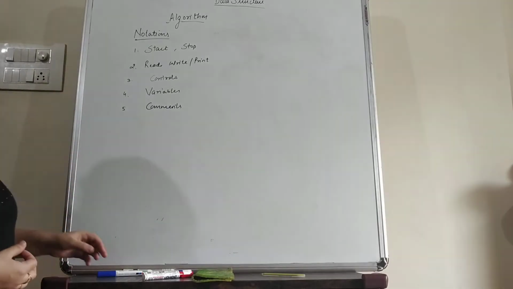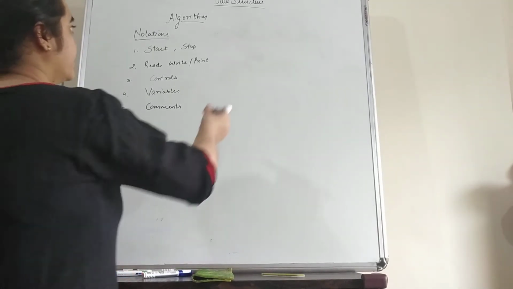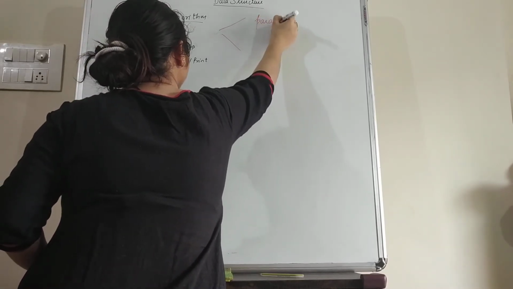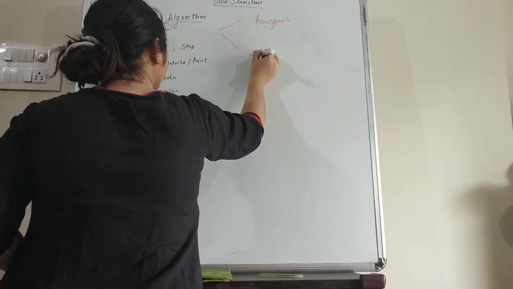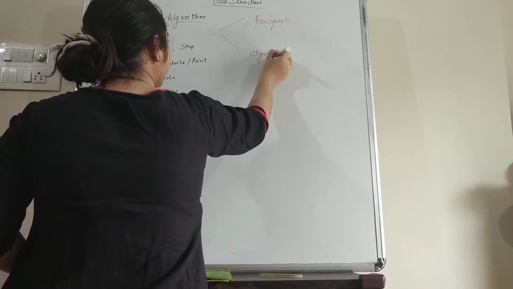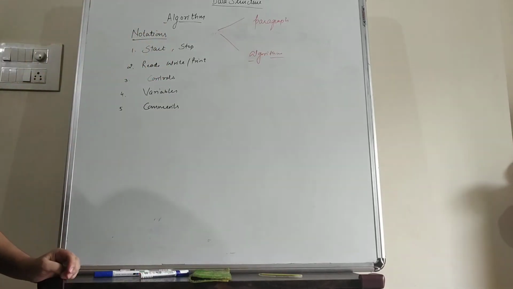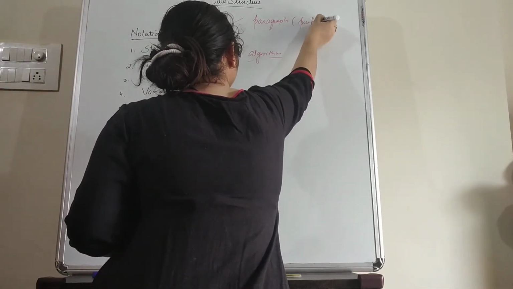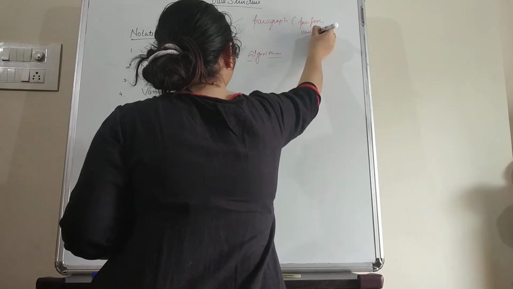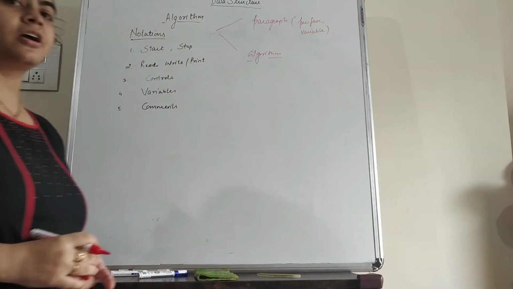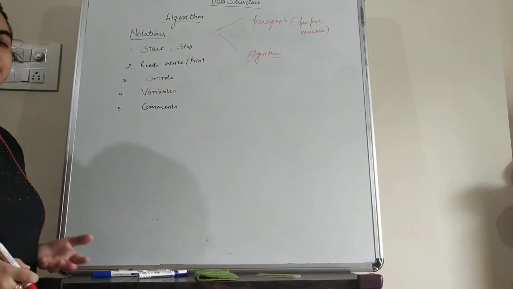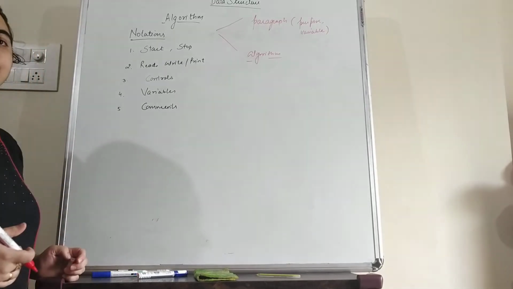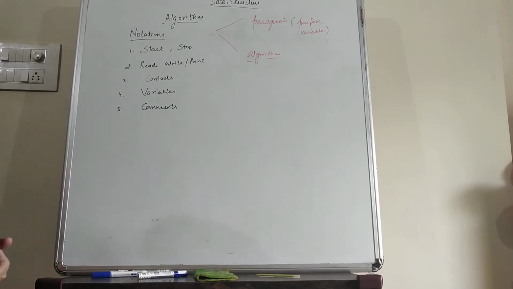Now students, after this, the algorithm is divided into two parts. The first part is known as the paragraph part, and the second part is the algorithm itself. Paragraph means it contains the purpose of the algorithm. What is the purpose of the algorithm and which type of variables are used in the algorithm are mentioned in the paragraph part. For example, if we take again the example of the sum of two numbers, what will be the paragraph? Paragraph means the title of the algorithm.